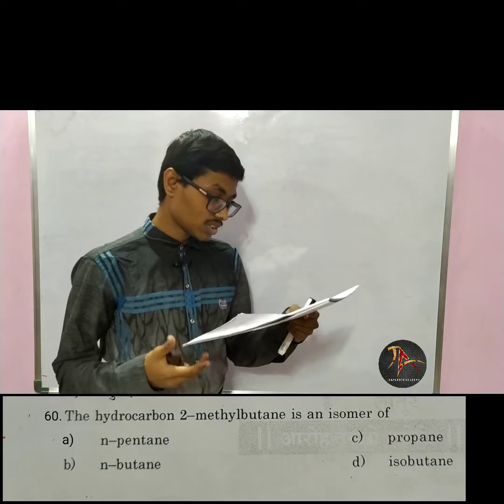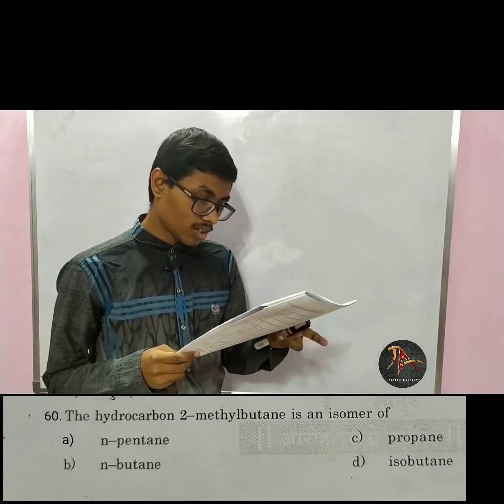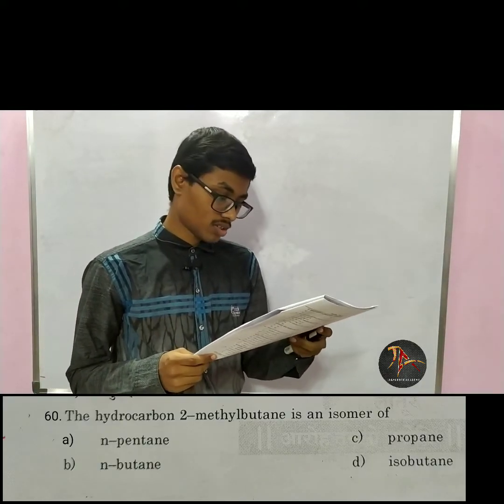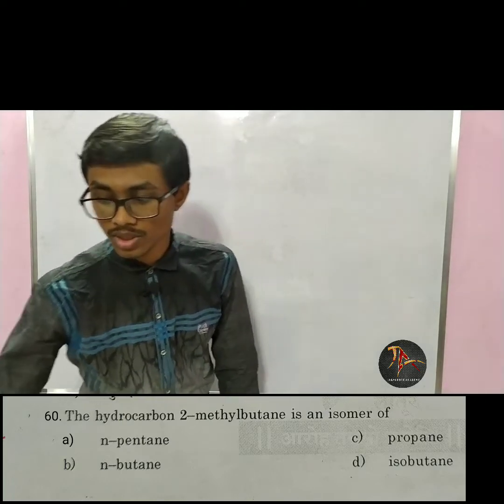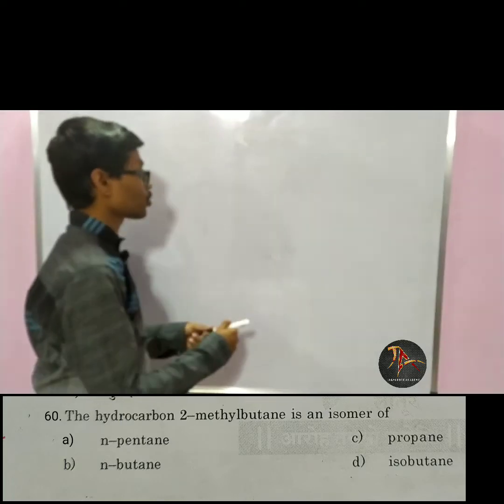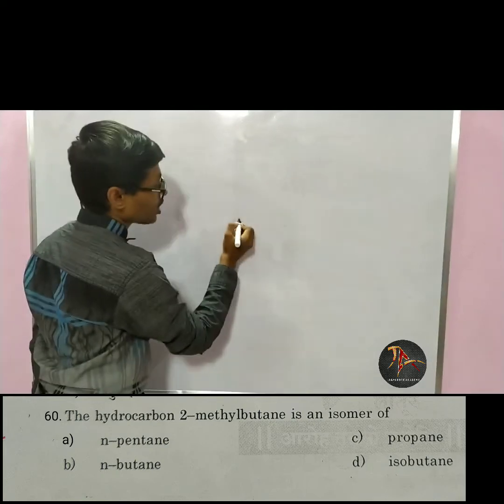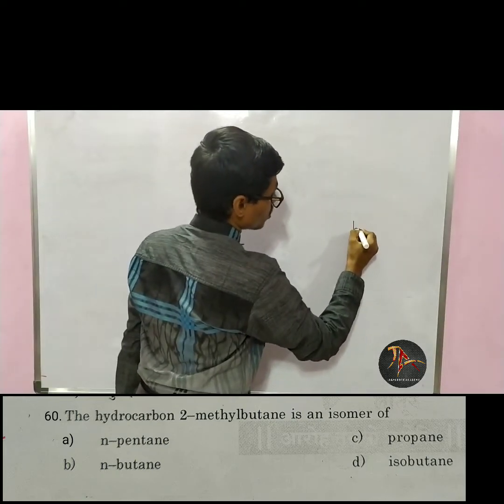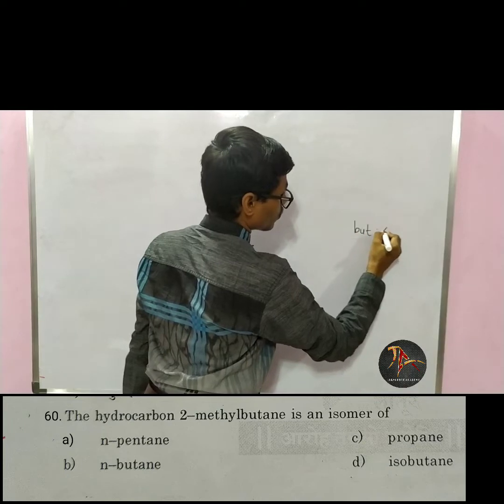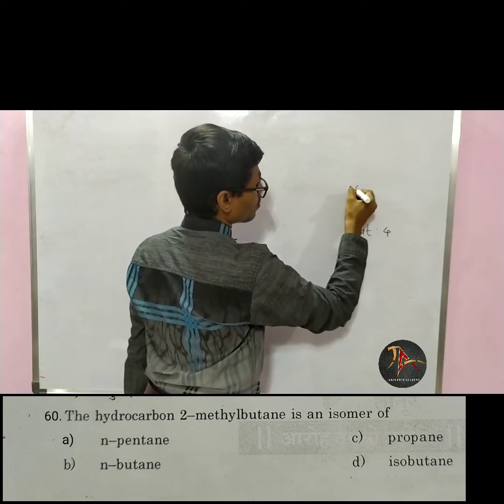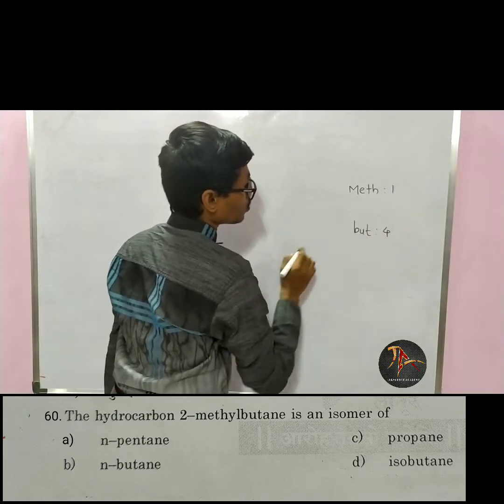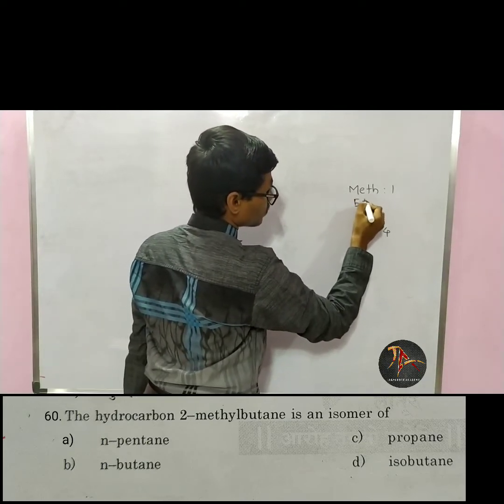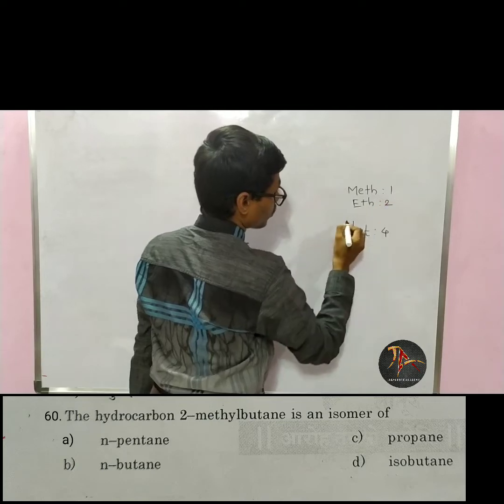Now the next question says that the hydrocarbon 2-methyl-butane is an isomer of. Now let me draw the 2-methyl-butane structure. Butane means 4. Let me name: meth means 1. Meth corresponds to 1. Eth corresponds to 2.